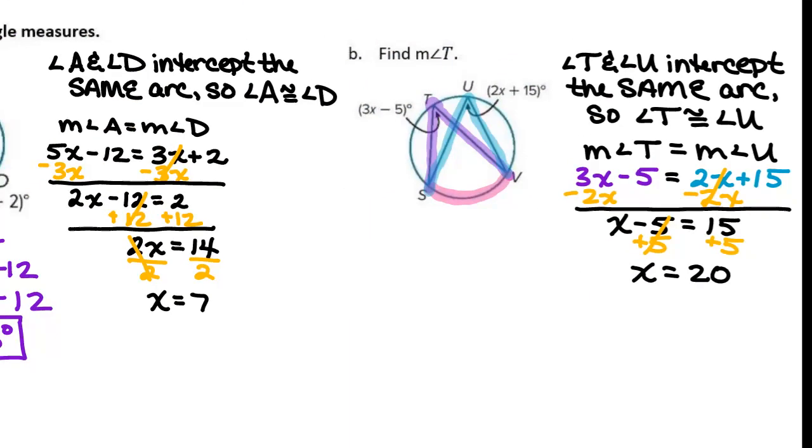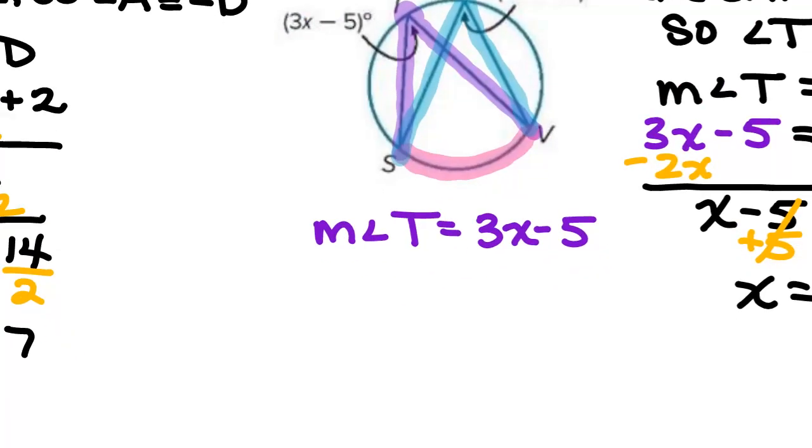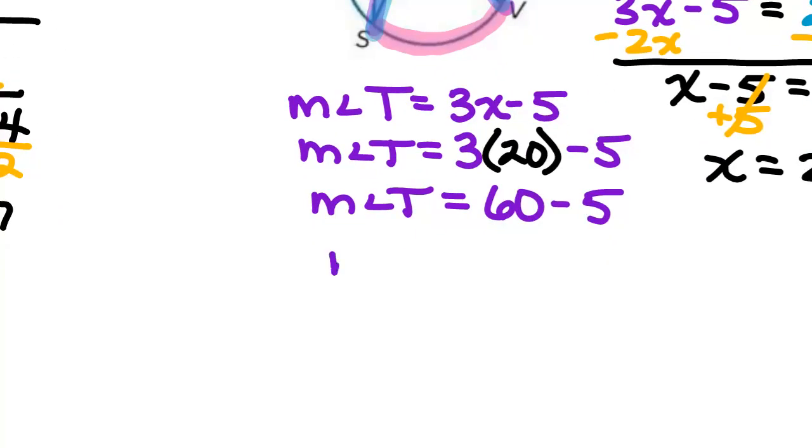And they wanted me to find the measurement of angle T, which was 3x minus 5. So I do 3 times 20 minus 5. What is 3 times 20? 60. And 60 minus 5? 55. So angle T is 55 degrees.